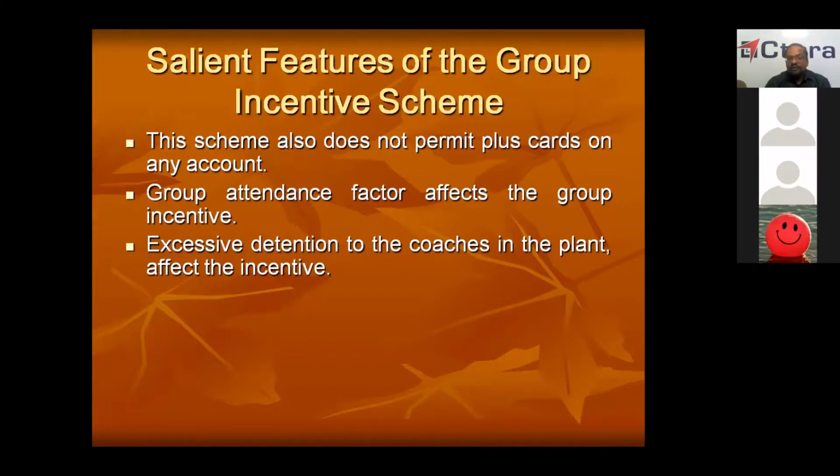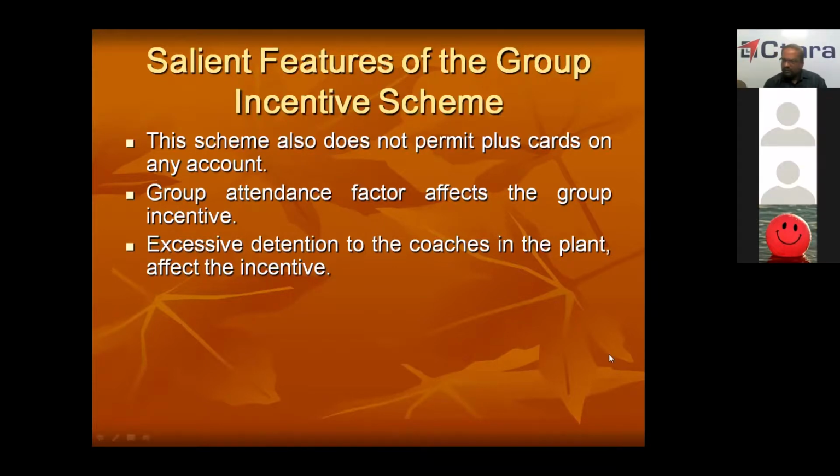That means here the retention of the coach is 7, 8 months. Excessive retention of the coaches in the plant affects the incentive. In this incentive scheme, if a coach comes into the workshop, in 60 days it should go out. If it is not going in the 60 days, then